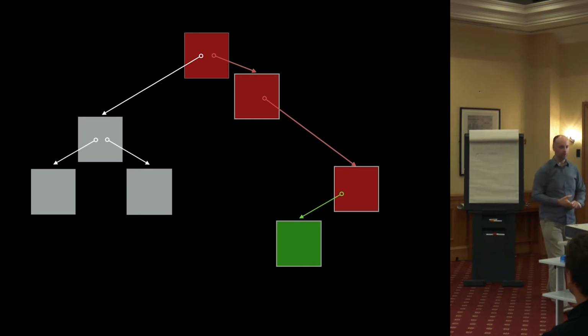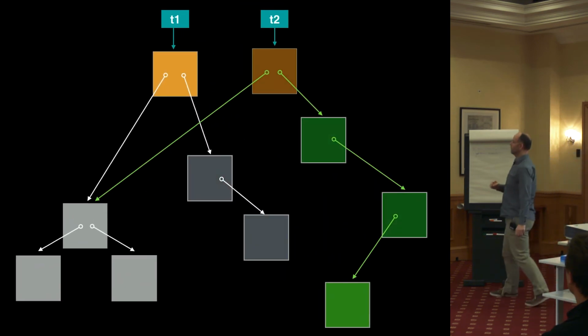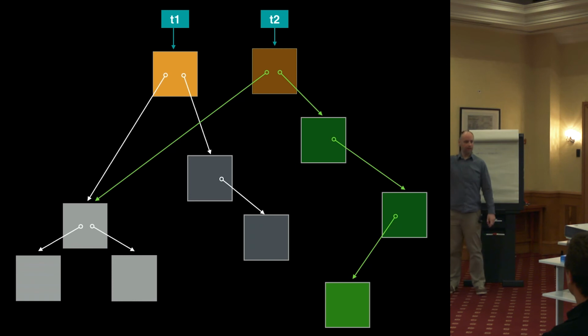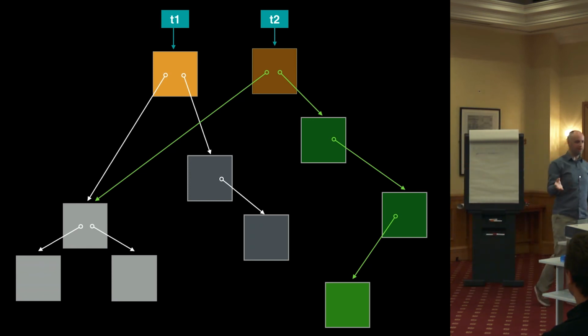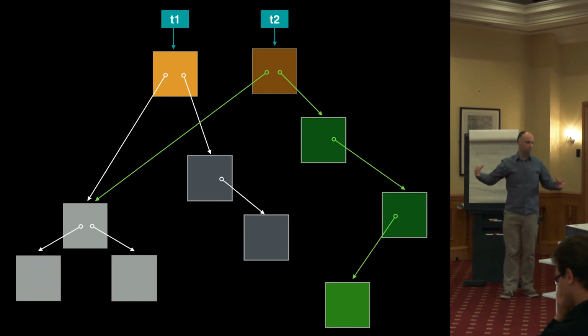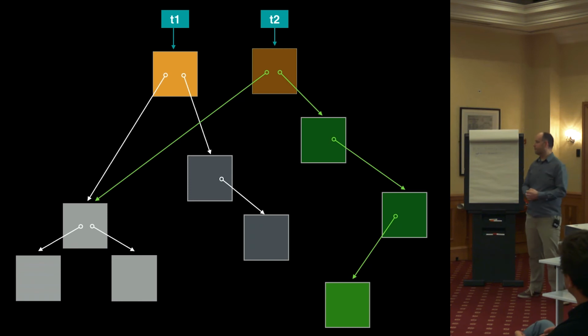We now have a new root, but here's the thing. We still have the original tree in its entirety, exactly as it was before, and it doesn't know anything about the new root. The new root is sharing a lot of the common state, not as much as in the list case. Typically, it's about a 5 to 10% overhead for trees of a reasonable size. So that works, you can do that.